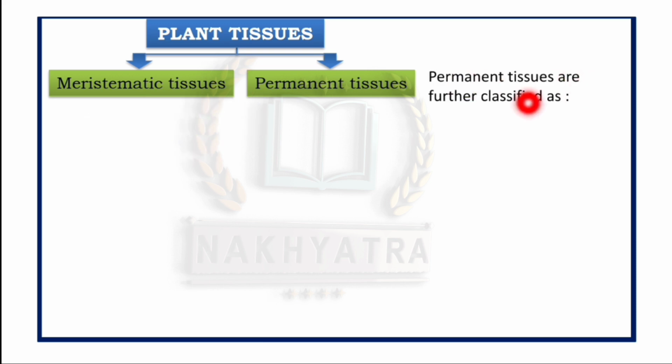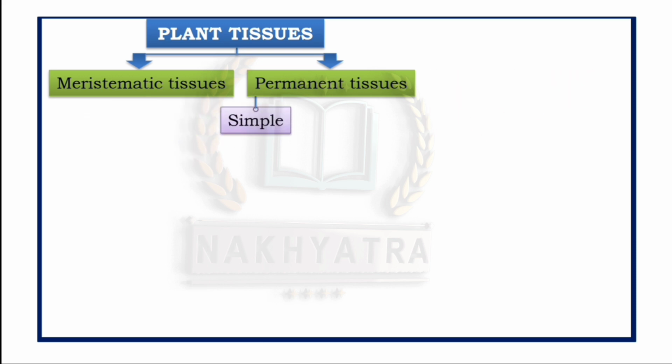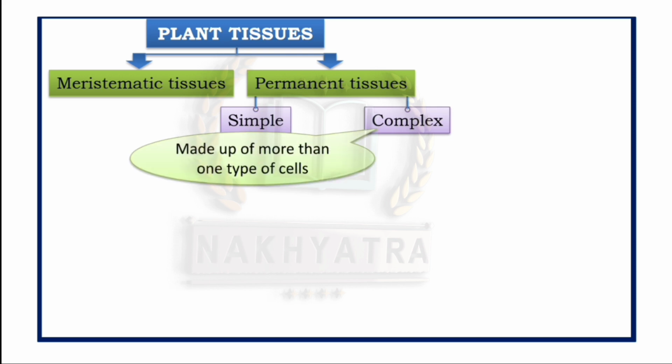Permanent tissues are further classified as simple, which means made up of one type of cells, and complex, which means made up of more than one type of cells. As I already told you, vascular tissue is a complex conducting tissue, that means it is formed of more than one cell type.